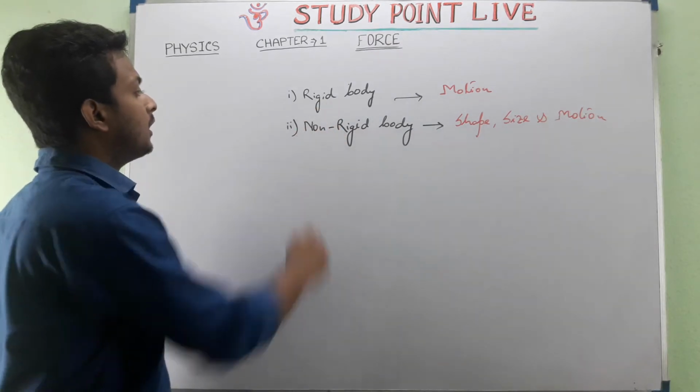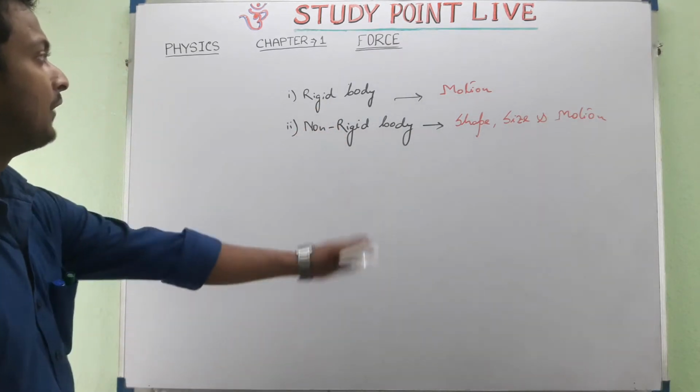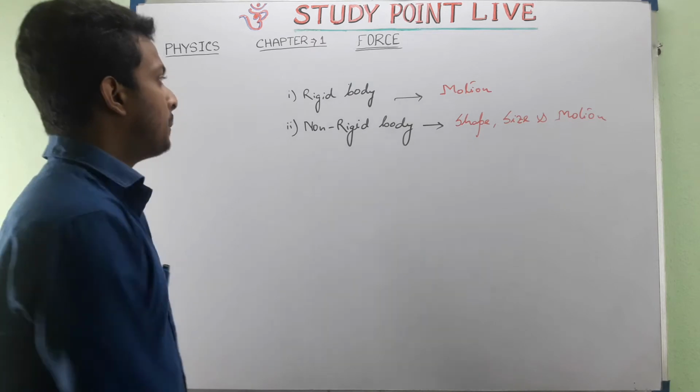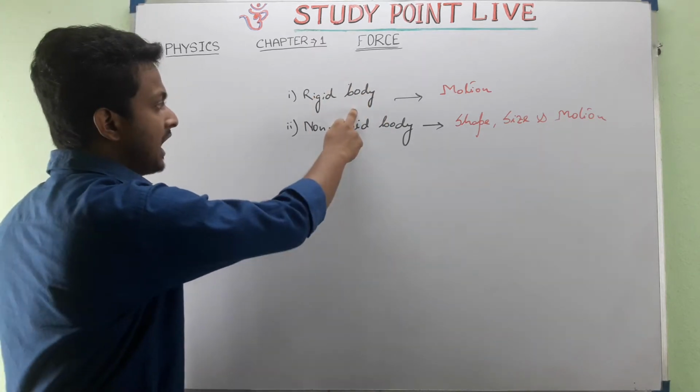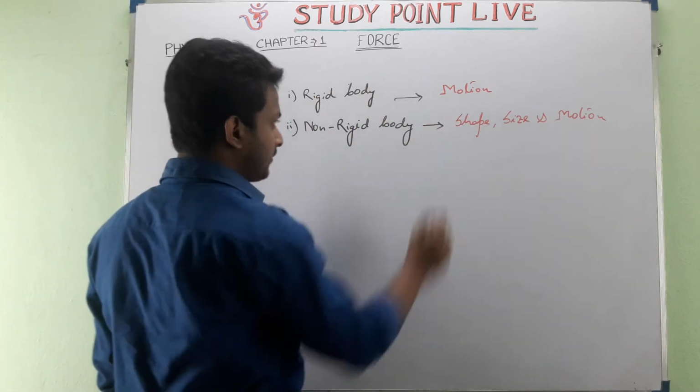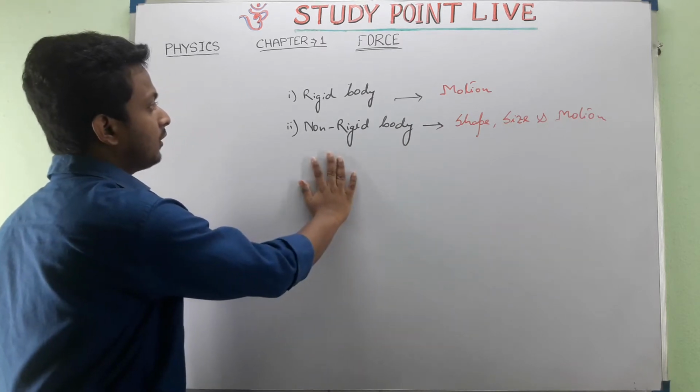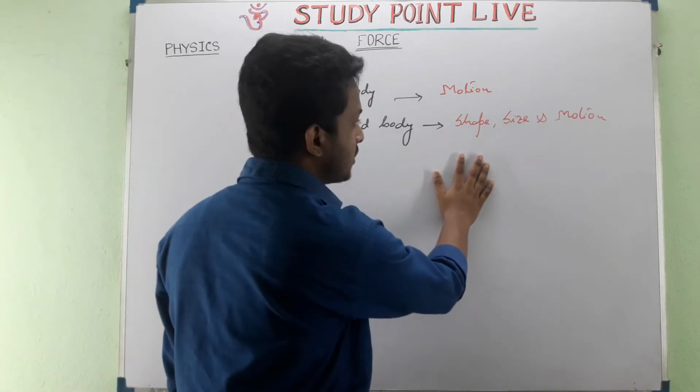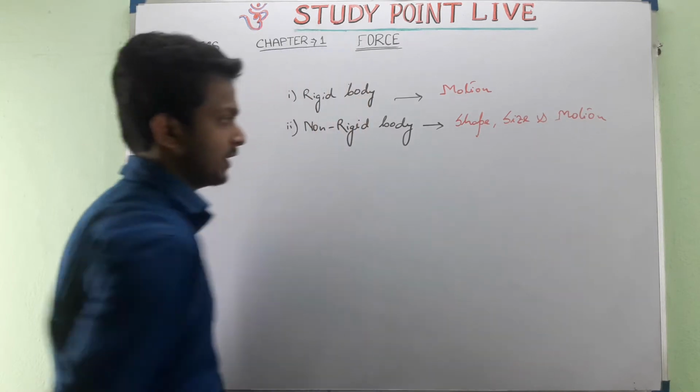So, from this we can say that the definition of force may be written as: that by applying which on a rigid body it may cause a change of the motion of the body, and by applying which on a non-rigid body it may cause a change of shape, size and the motion of the body.